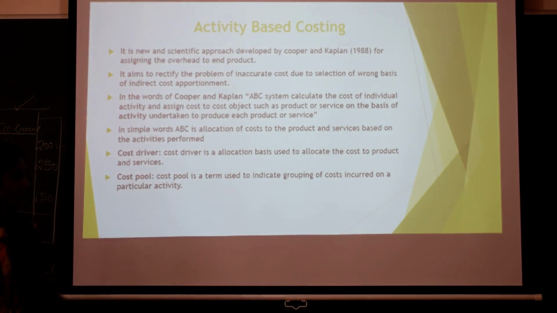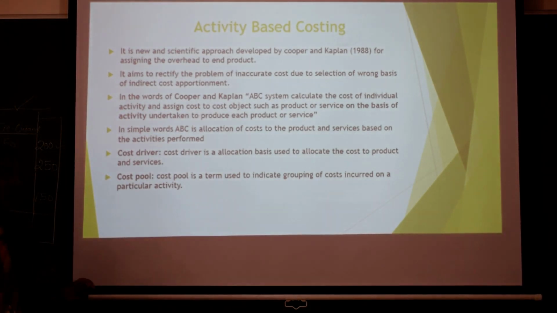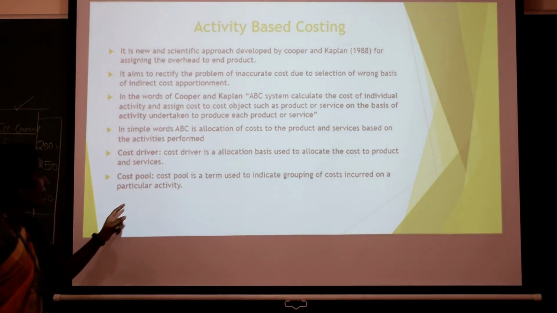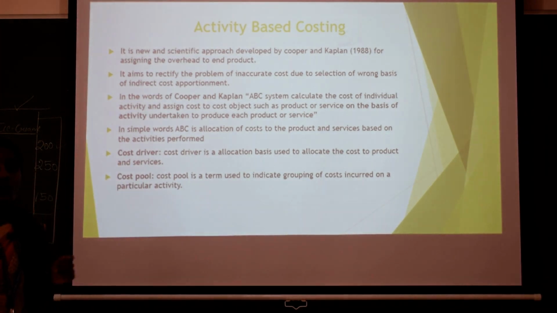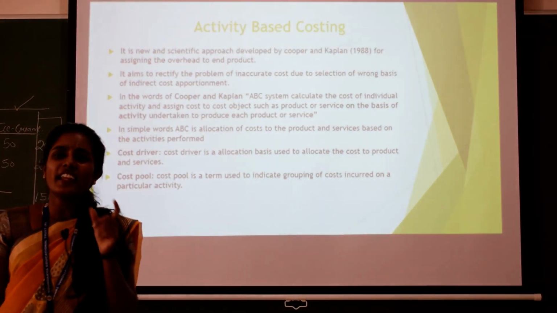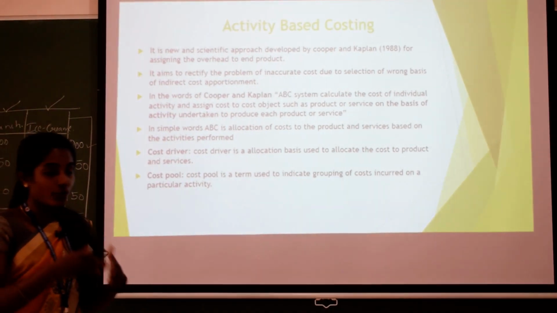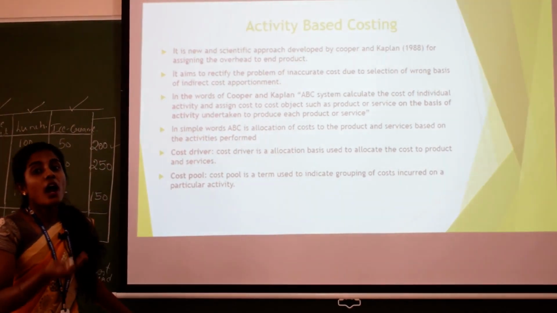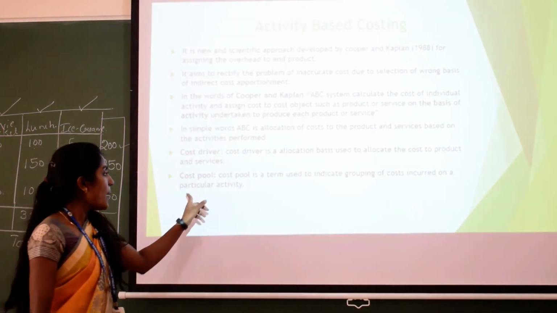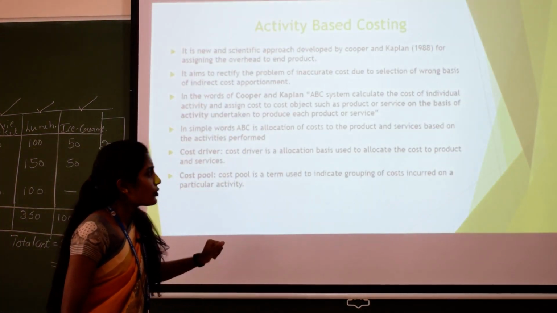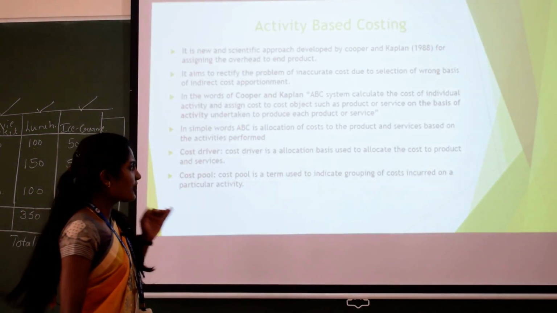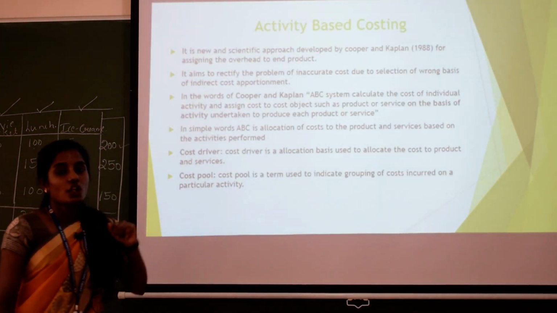And the next is cost pool. Cost pool is a term used to indicate a grouping of costs incurred on a particular activity. So in the cost pool they are going to group the individual costs into a particular group, then they are going to apportion the cost for a particular activity. So these are some of the very important concepts and details of your ABC costing.